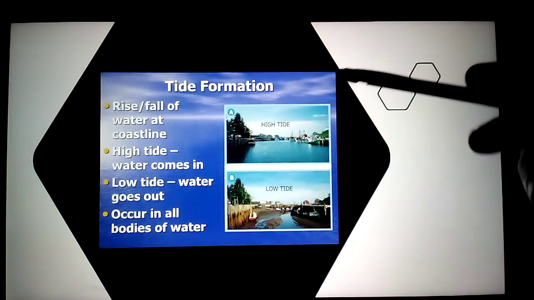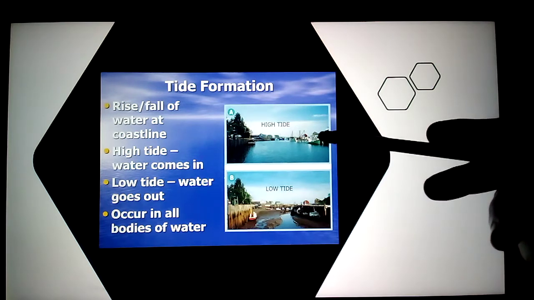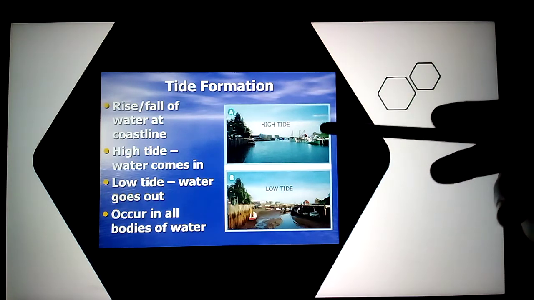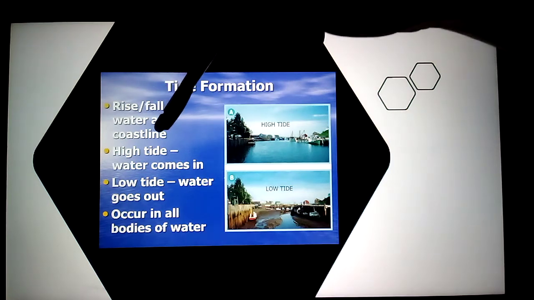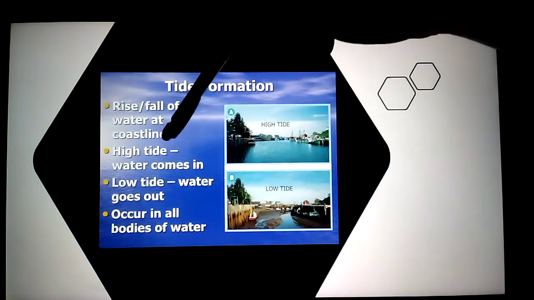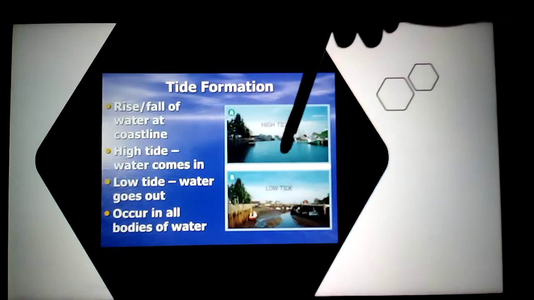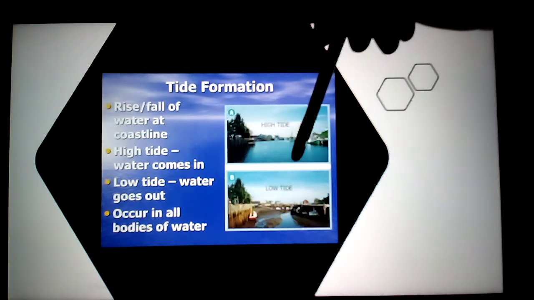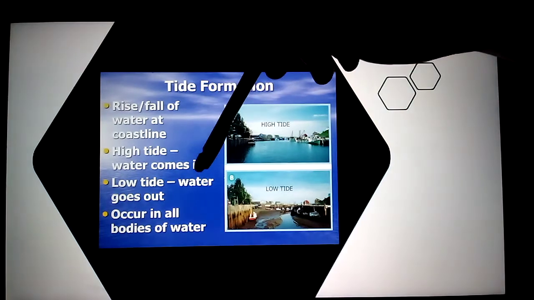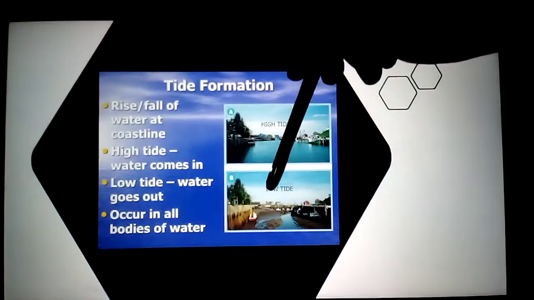Tide formation, high tide. During the high tide, the water rises and falls at the coastal line. During the high tide, water comes into the coastal area, rising in the ocean. During the low tide, the water goes out.